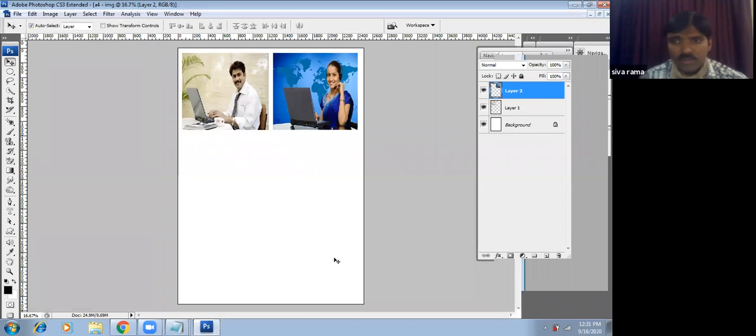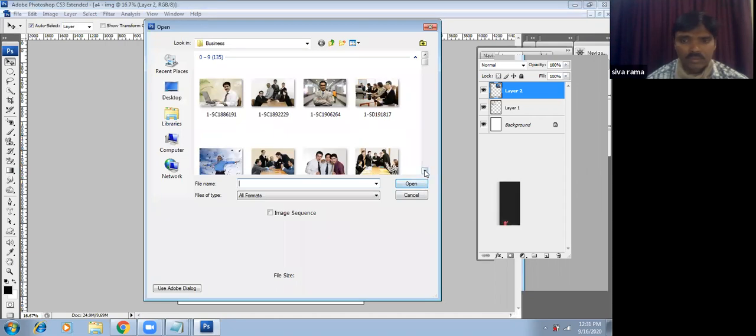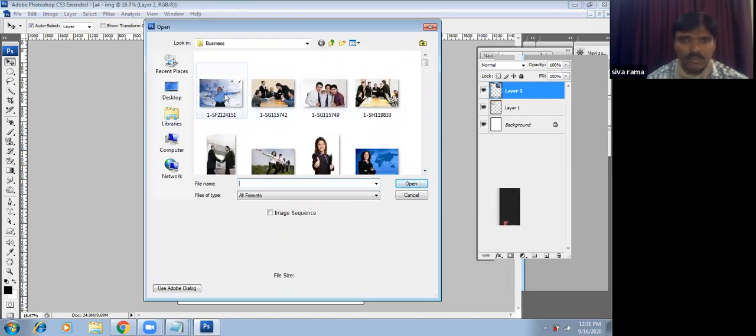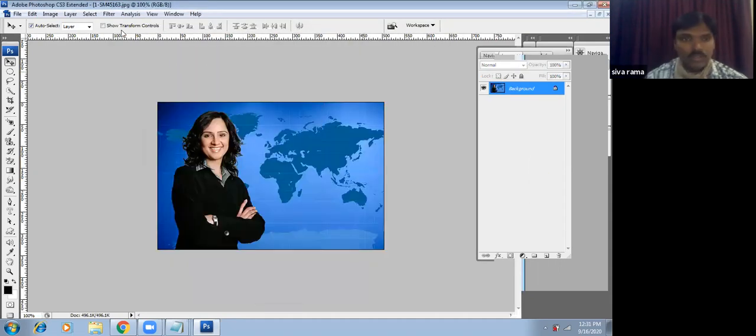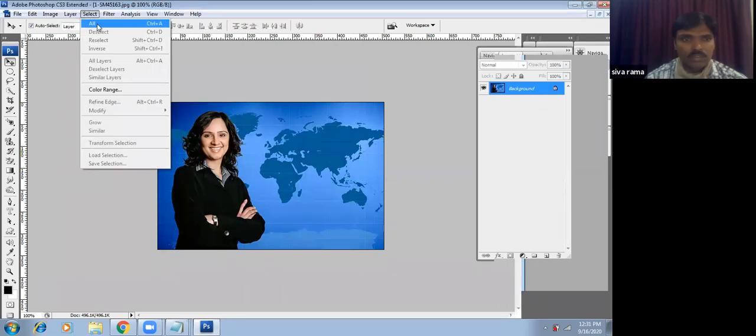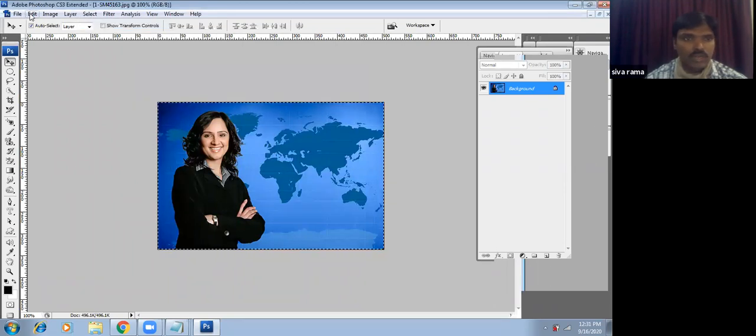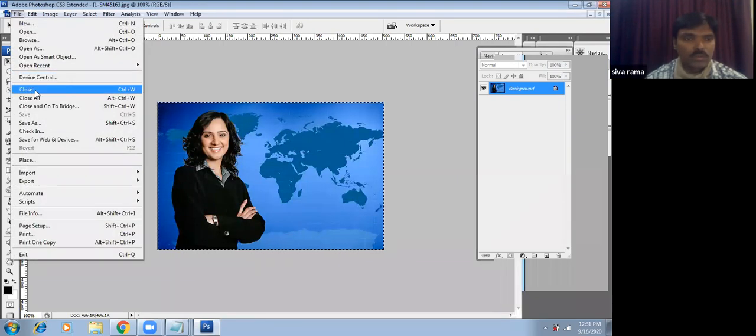Now like that I arrange two more images, or in total I need to arrange six images. We can do it based on the first image. I repeat the same steps for arranging the A4 document. You can collect another image. Open, select all. Then go to Edit, copy the portion, and close the document with Control W, or else go to File and close the document.